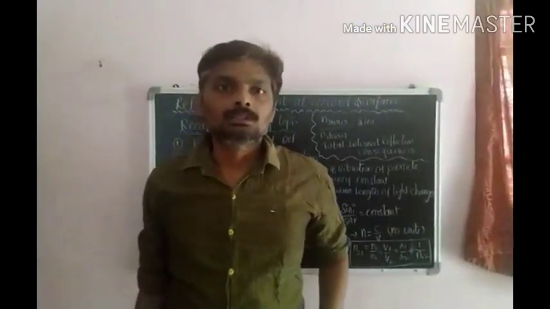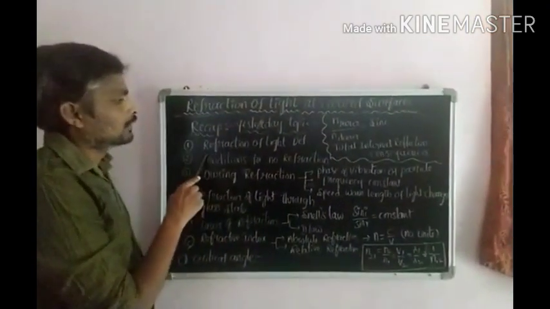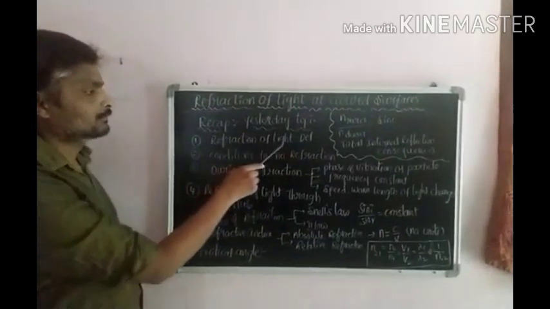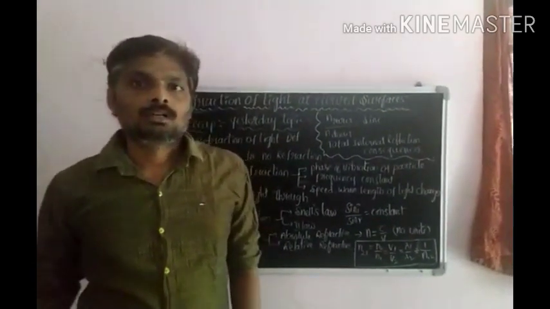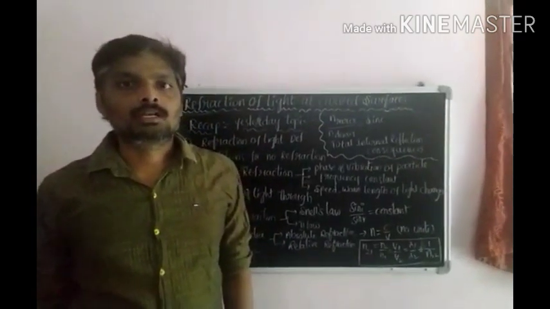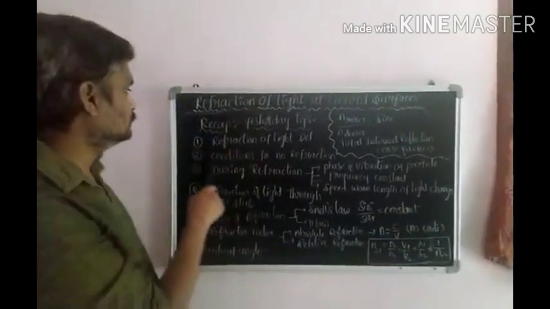Hi children, yesterday we discussed one is the refraction of light. What is the refraction of light? A light ray traveling from one medium to another medium deviates from its original path, which is called refraction of light.